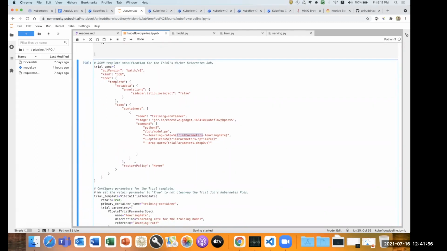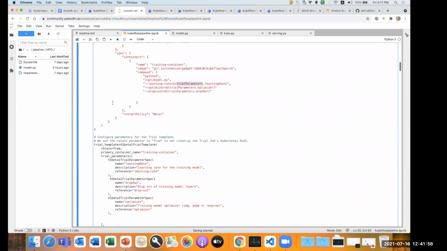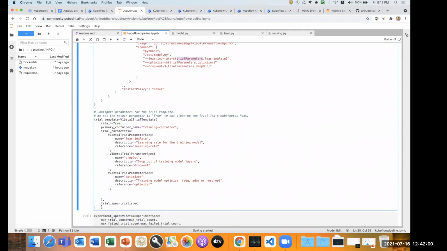So once we define the trial spec, we can define the trial template. Now we have to define the trial template to run in our Kubeflow orchestrator. So we have to define some name, and this trial template will try to see which sort of space and trial specs are there. So there are three specs already. We have three components: learning rate, dropout, and optimizer. We'll try to take those particular trial jobs.